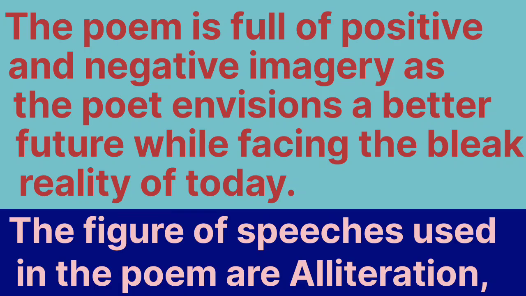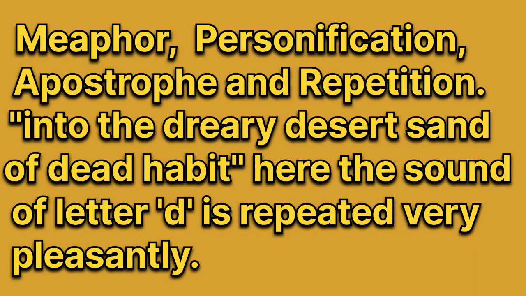Next point is figure of speech. The figures of speech used in the poem are alliteration. Now we have to include the names of figures of speech used in the poem. The first one is alliteration. The next one is metaphor, which we saw in the last central idea point. Next figures of speech are personification, apostrophe and repetition. All these figures of speech are used in the poem by the poet.